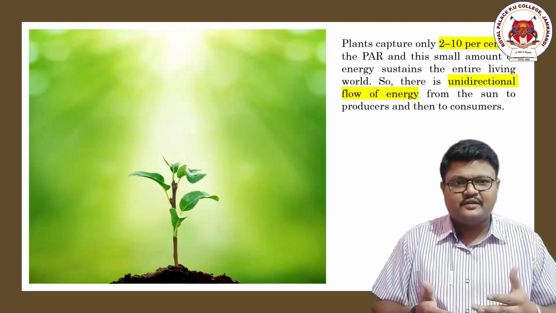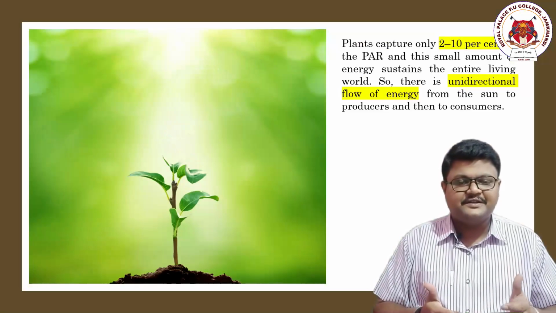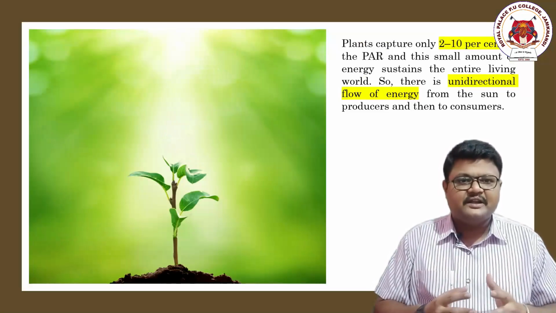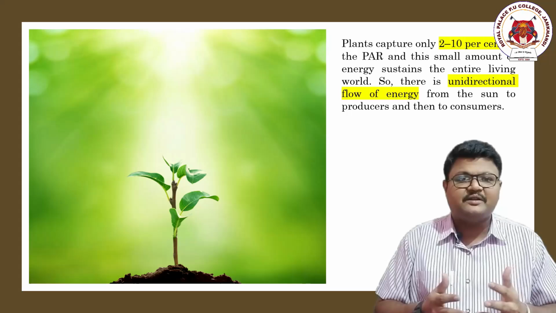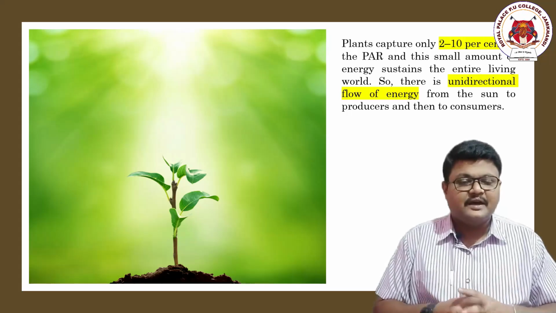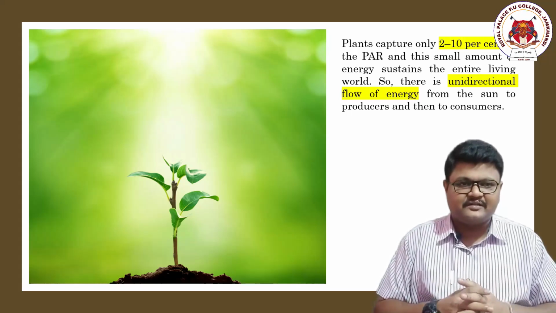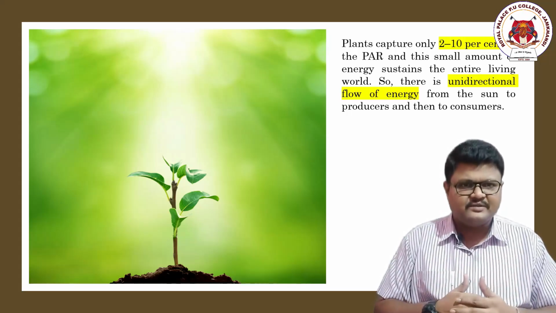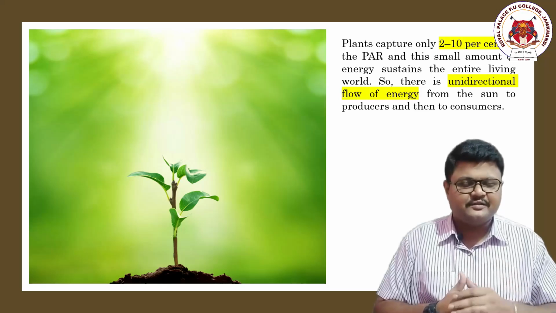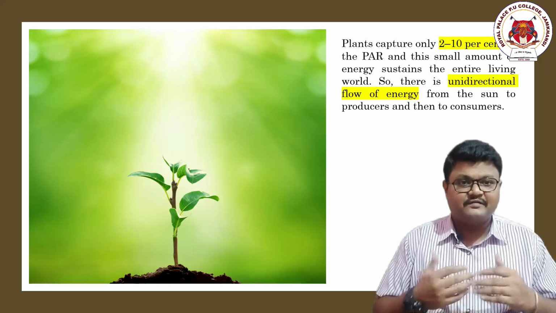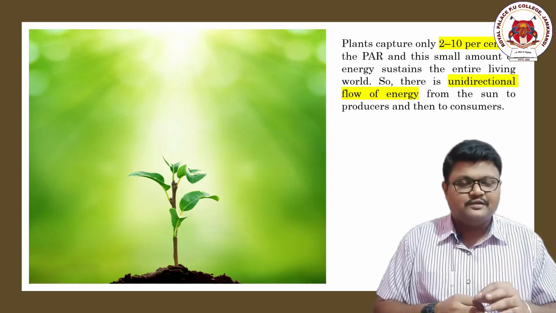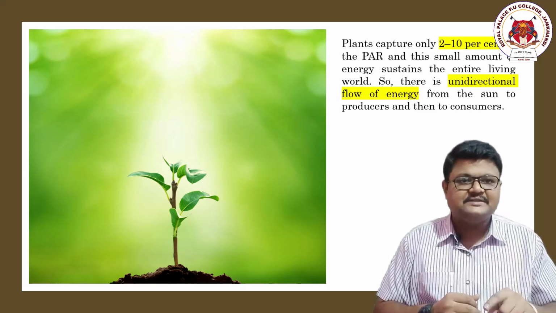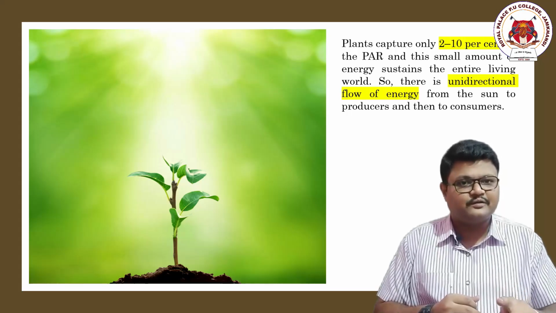And out of this PAR of 50%, the plants utilize only 2 to 10%. Remember, these are very basic contents. Out of so much radiation emitted from the sun, 50% enters the planet Earth, just as an assumption, and out of this PAR only 2 to 10% is utilized by the plants for the photosynthetic work.